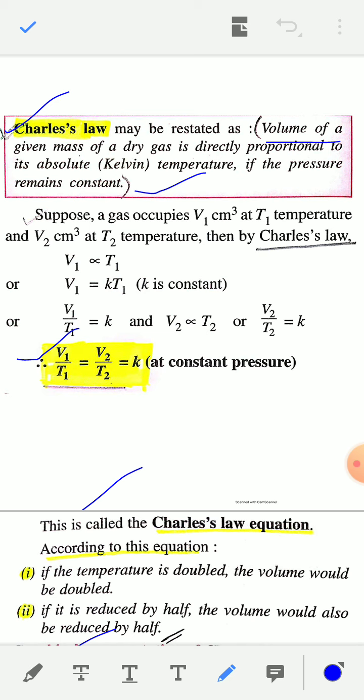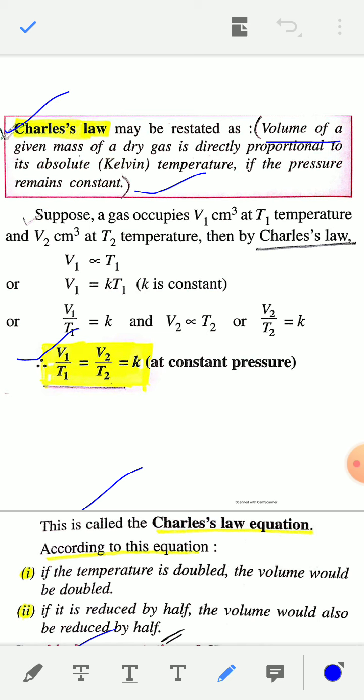Suppose the gas occupies V1 centimeter cube at T1 Kelvin temperature and V2 centimeter cube at T2 Kelvin temperature.